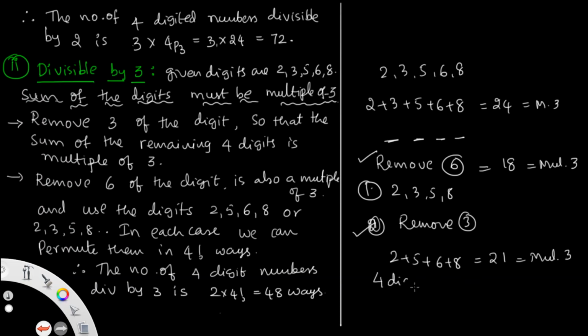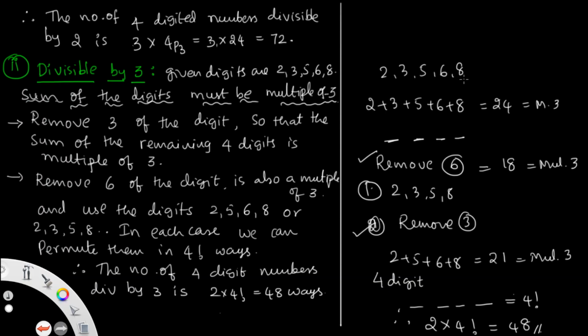A 4-digit number can be filled in 4 places, so this can be done in 4 factorial ways. Therefore, the total number of ways is 2 ways and 4 factorial, that is 24 into 2, that is 48 ways. So for a number divisible by 3, the sum of the digits must be a multiple of 3. The sum of the digits here is 24, a multiple of 3, but the question says only to fill a 4-digit number, so we eliminate any one of the 5 numbers.